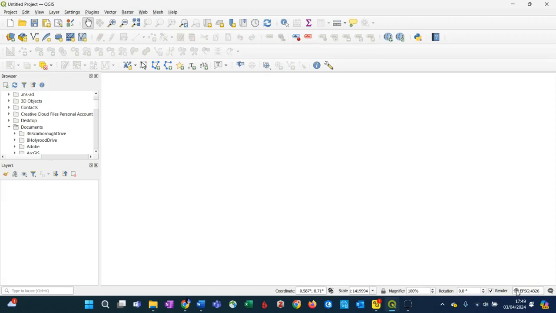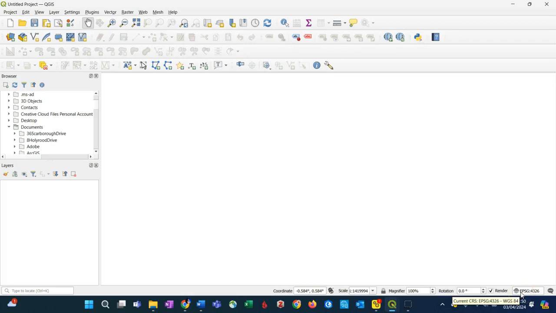What that means is that this project is currently set to the World Geodetic System 1984. This is the default for Quantum GIS and a number of other GIS because it's the coordinate system that is used by most GPS. So your GPS on your phone, in your car will use this, and it's one of the most common systems that's used.